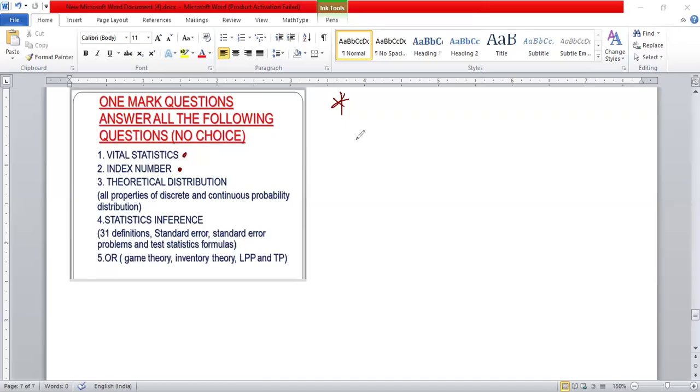Yeah, many theory questions are there. So they can ask many theory questions. And even, instead of question two, time series also. So in time series, many theory questions are there.